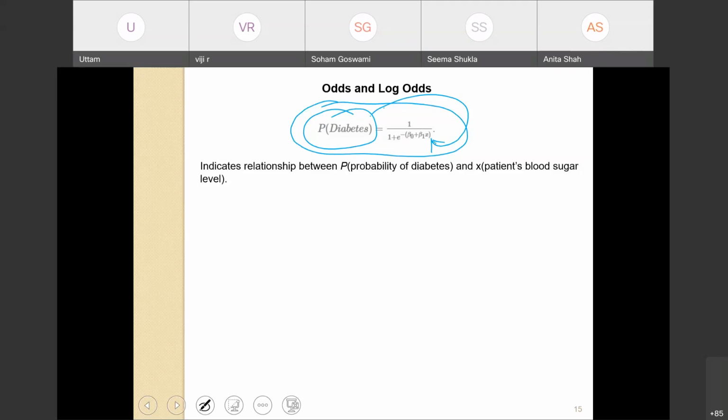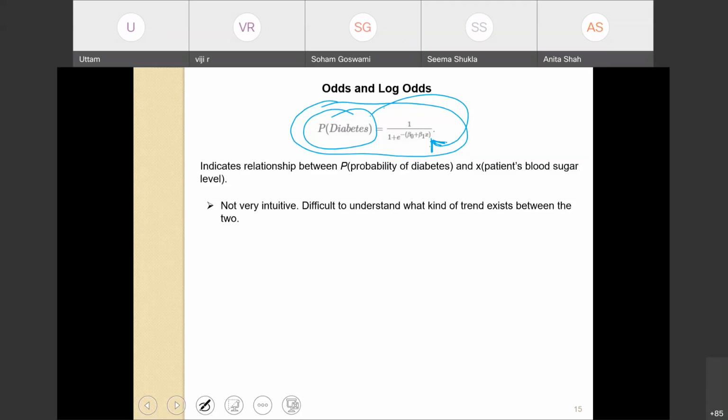But what do you intuitively feel about this expression? It's a bit confusing, right? It's not very intuitive. It is difficult to make out the trend that exists between the probability of having diabetes and blood sugar level.